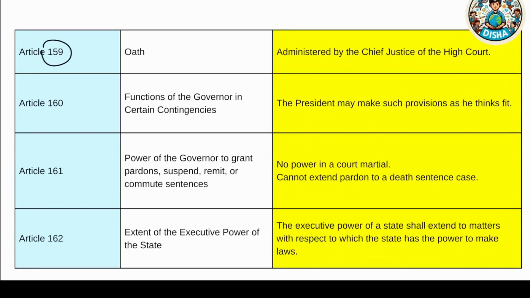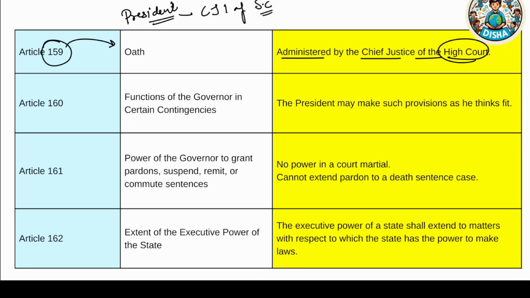Article 159. This is about the oath to the governor. It is administered by the Chief Justice of the High Court. Similarly, the oath to the president is administered by the CJI, the Chief Justice of the Supreme Court of India. So the president's office and the governor's office run on a parallel line, you can say. Just the scale is different.